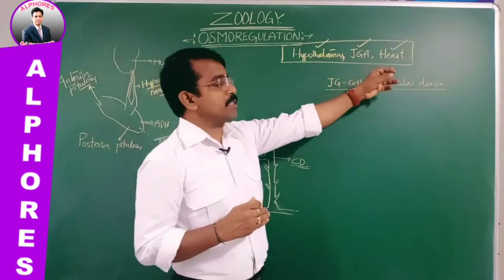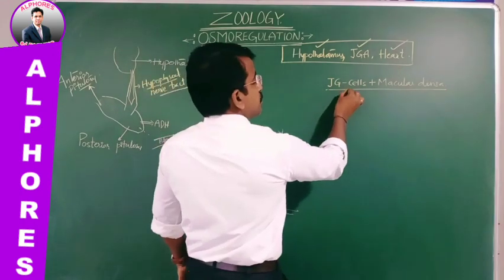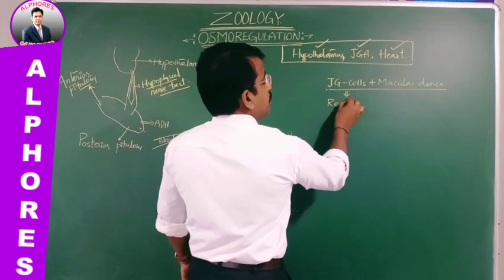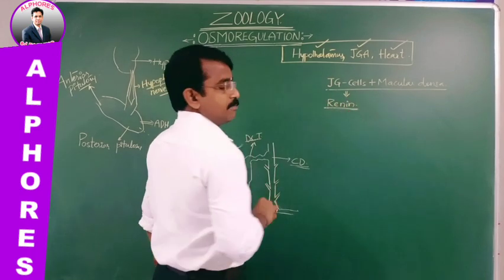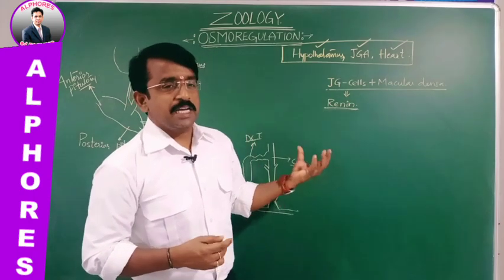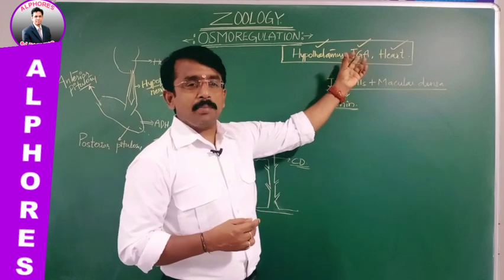Then the JG cells secrete renin, and this is how it forms the juxtaglomerular apparatus.